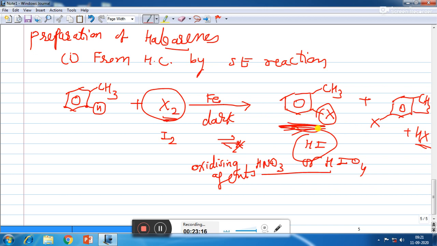So product will be obtained in more amount. And when you are doing fluorination instead of iodination, the limitation is that fluorine is highly reactive. That's why aryl fluorides cannot be obtained by this method. So this method can be used only for the formation of aryl chloride, aryl bromide and aryl iodides. And in case of aryl iodides, we have to use oxidizing agents in order to stop the reverse reaction.